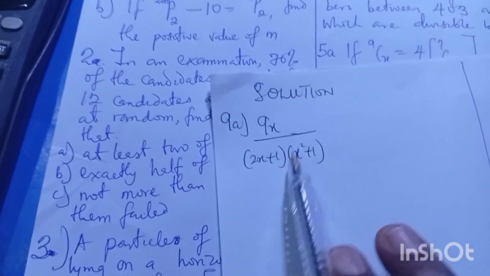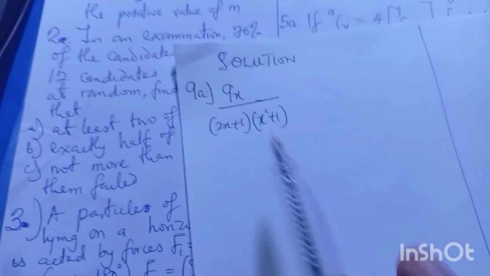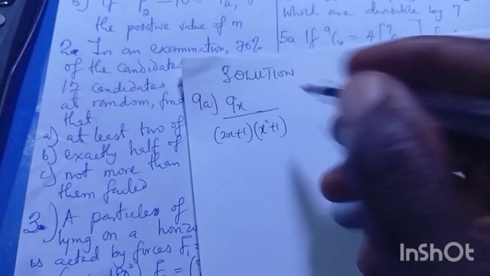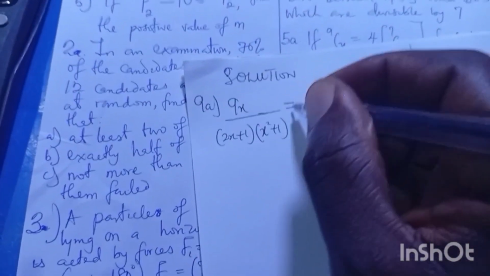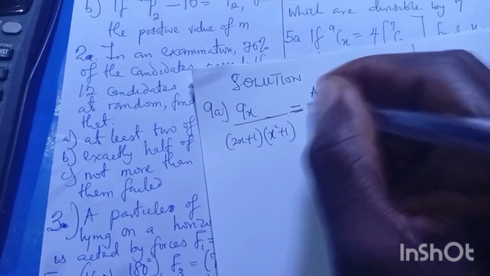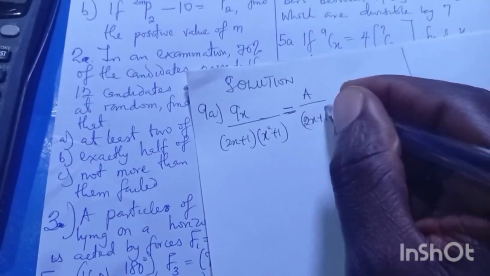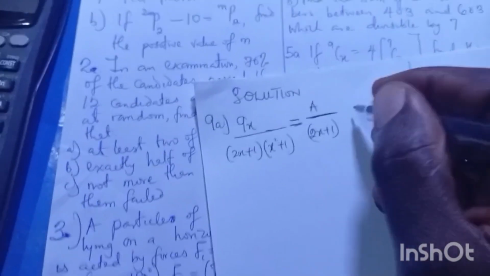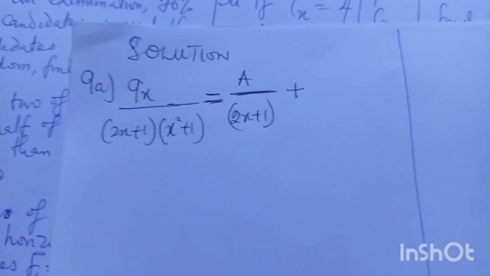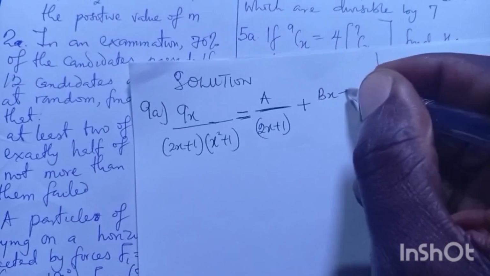We separate it in an identity so that all these denominators will have a dominion or dependence on their own. I will now write something like this. I will say A over the first one, 2x plus 1. For those of you that also know it, you can go ahead and be doing your own. So at the end of the day, we verify the answer. At least we compare the two answers, my own and yours, and from there we will know that we have achieved the goal of why we are here.